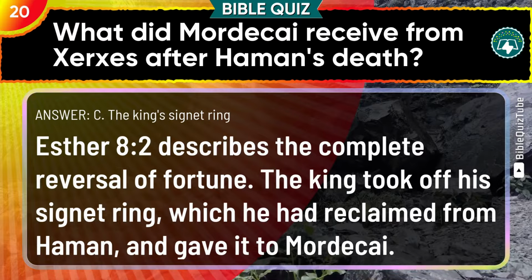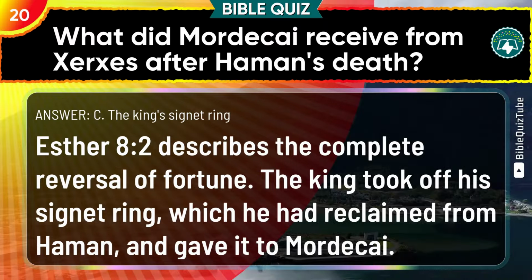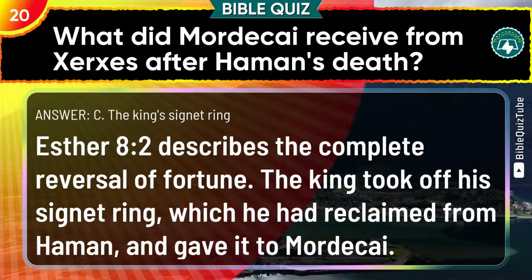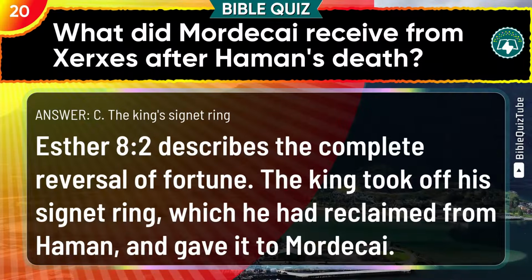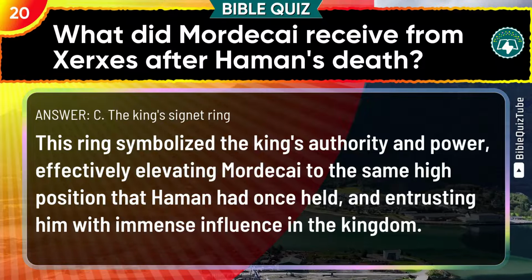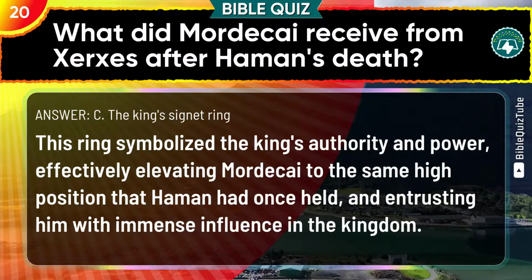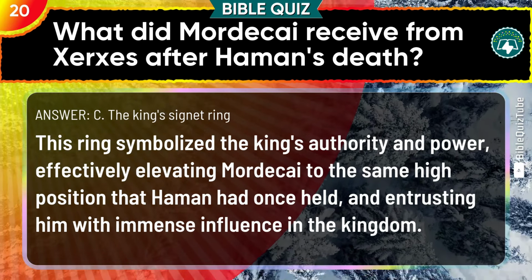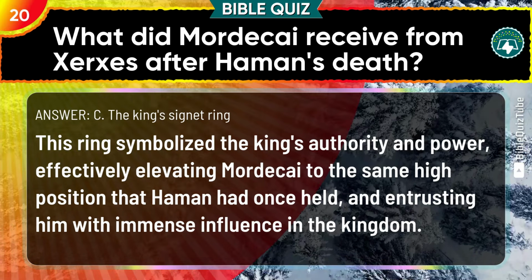The explanation: Esther chapter 8 verse 2 describes the complete reversal of fortune. The king took off his signet ring, which he had reclaimed from Haman, and gave it to Mordecai. This ring symbolized the king's authority and power, effectively elevating Mordecai to the same high position that Haman had once held, and entrusting him with immense influence in the kingdom.